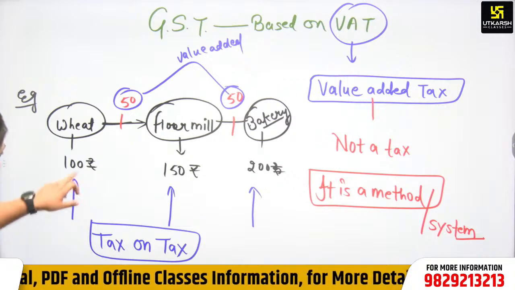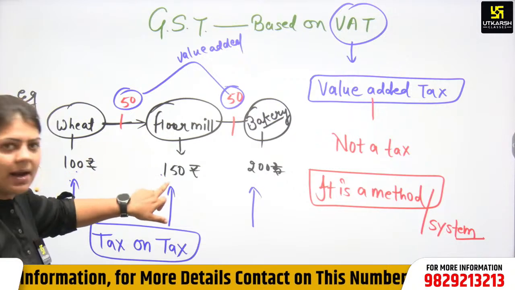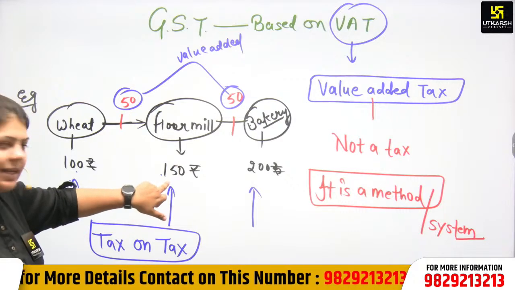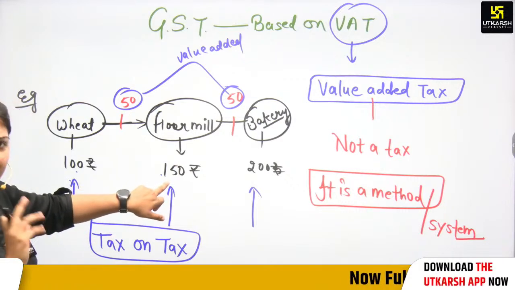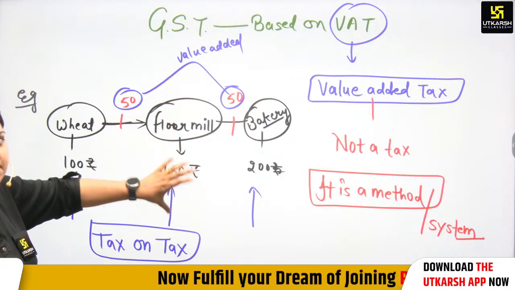Why tax on tax? We have already given tax on 100 rupees, then again the 100 rupees tax is also included. Tax on 50 rupees is valid, but the tax on the 100 rupees should not be included. But we are using this method.